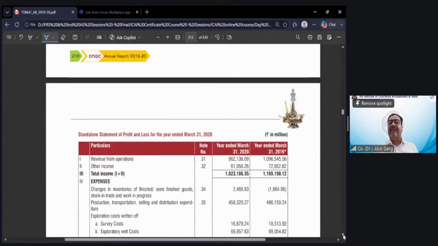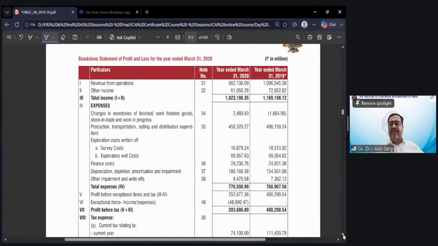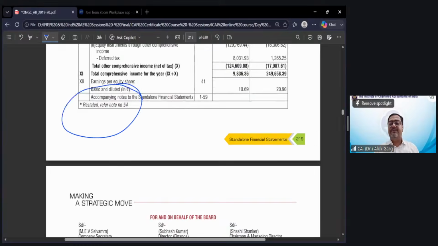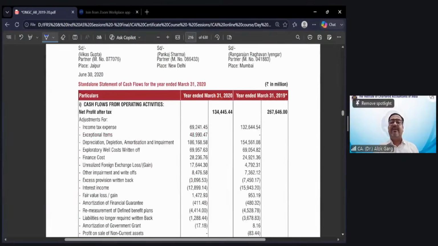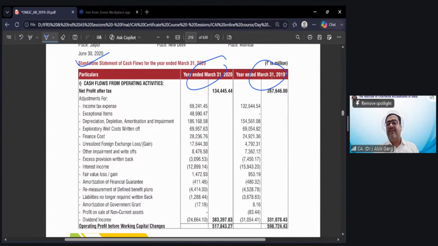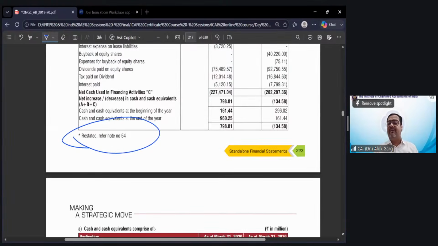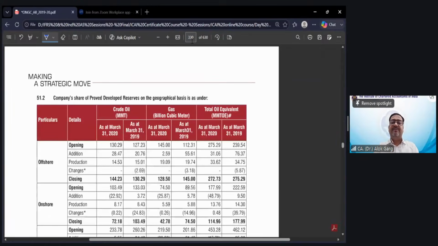Then they have given the comparative P&L. There is no third P&L because the balance sheet is as at a date, but the P&L is for the year ended. So they have given the current year P&L and the last year P&L, and in the P&L they have also given the star mark. What is meant by star mark? Refer note number 54. Then they have given the statement of changes in equity, and they have given the statement of cash flow for the current year and comparative year. In the comparative year they have given the star mark, and the star mark means restated, refer note number 54. Can we go to note number 54 again? Why I'm saying again? Because in Ind AS 1 we have also captured it.